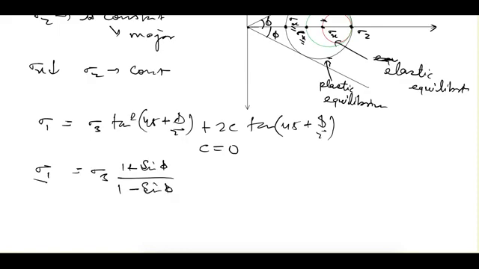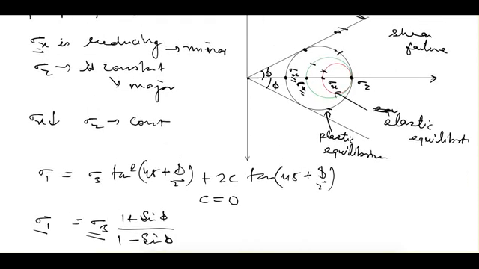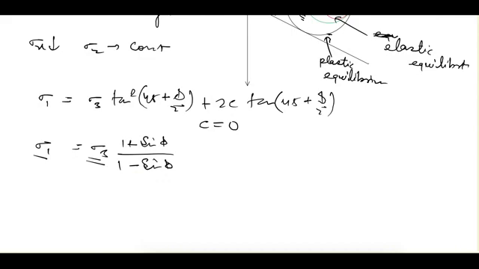Now what is sigma 1 here and what is sigma 3? We know that sigma 1 is the major principal stress and sigma 3 is the minor principal stress. So sigma 1 here is sigma z, that is vertical stress. So I can replace sigma 1 with sigma z, and sigma 3 with sigma x, with the factor (1 plus sin phi) upon (1 minus sin phi).